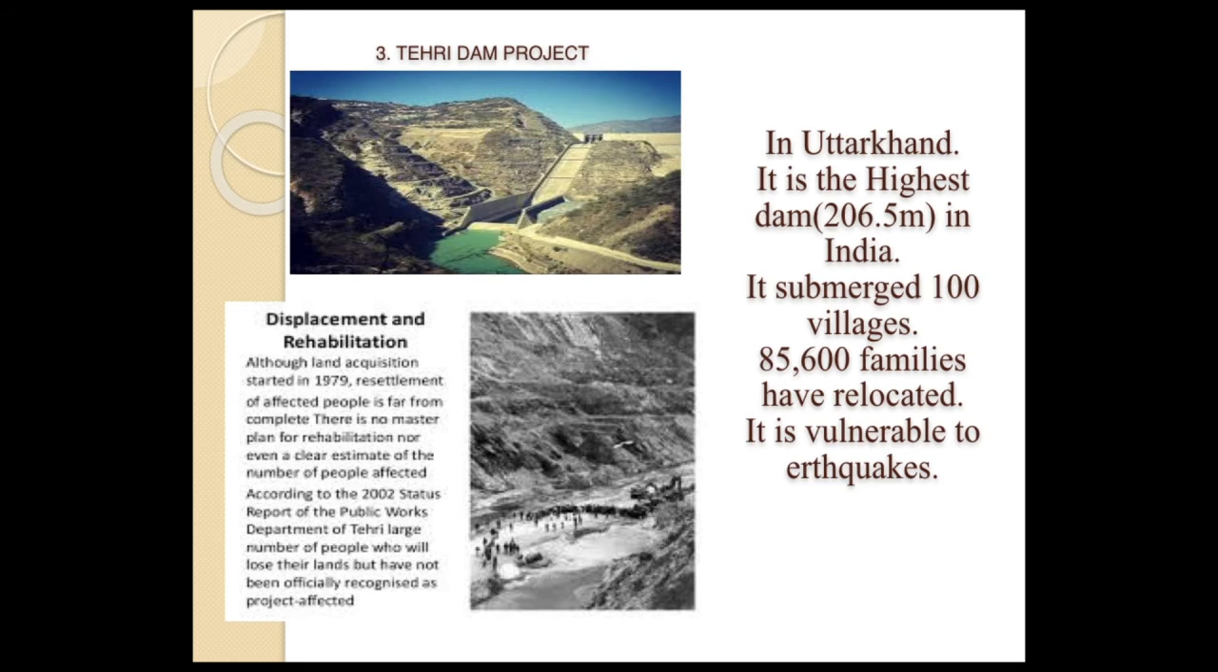The next one is Tehri Dam project. So it is present in Uttarakhand. So Tehri Dam is the highest dam in India. So it is nearly 206.5 meters, and for construction of this Tehri Dam, nearly 100 villages were submerged. So 85,600 families have been relocated.